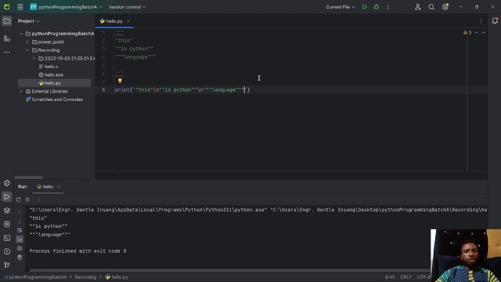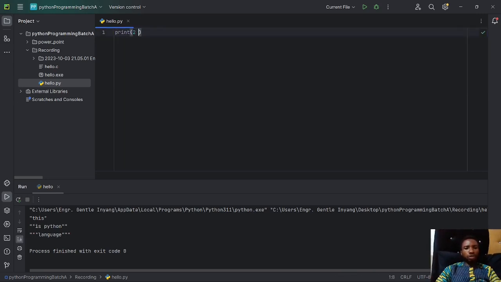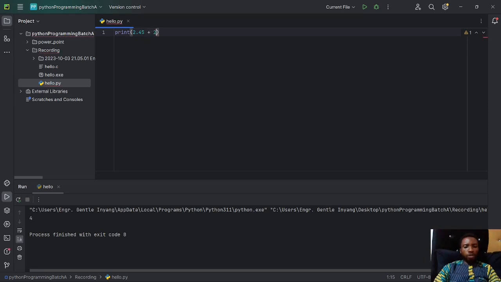Okay. The next thing you can do with this print statement is you can actually use print statement as calculator. Something like this. I want to add, let's say 2 plus 2. I can simply write print in bracket 2 plus 2. And if I run the program, it's going to give me 4. Or I want to write a floating point number. I can have 2.45 plus 2.56. If I run, it's going to give me 5.01. Or you can do any calculation right here. I want to divide. The same thing is applicable. You can do this, it will divide. You want to subtract, use your minus. Anything you want to do, you can do that.